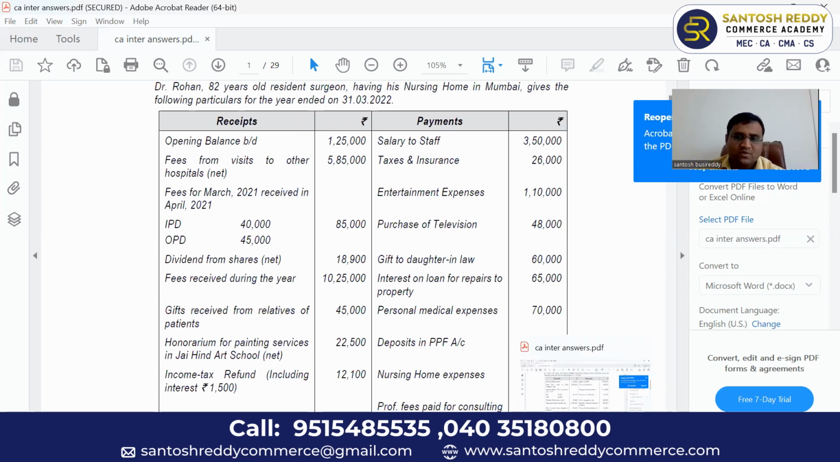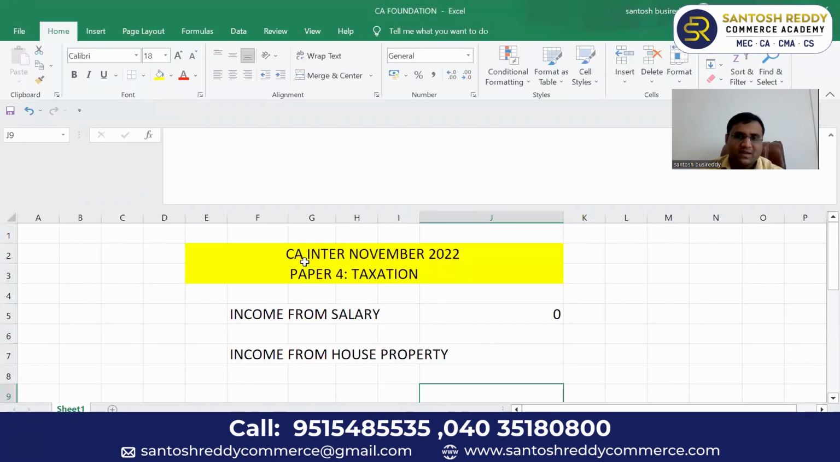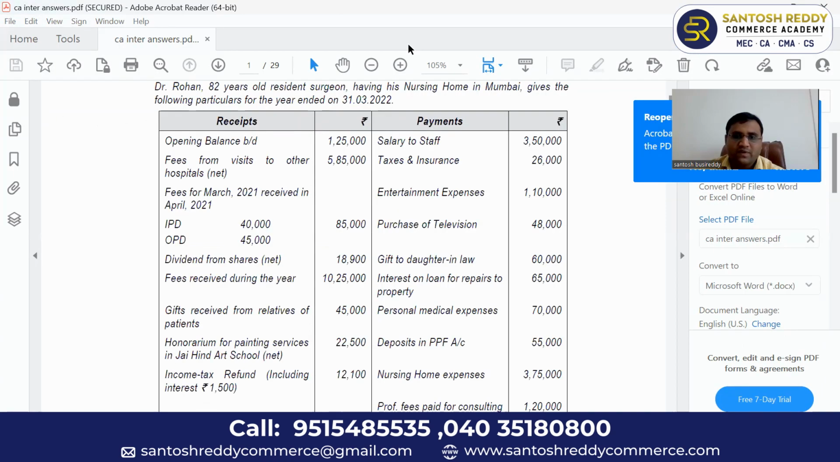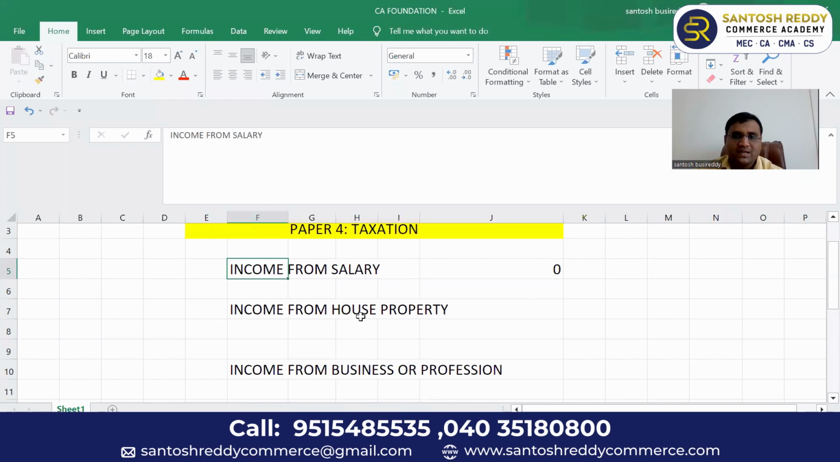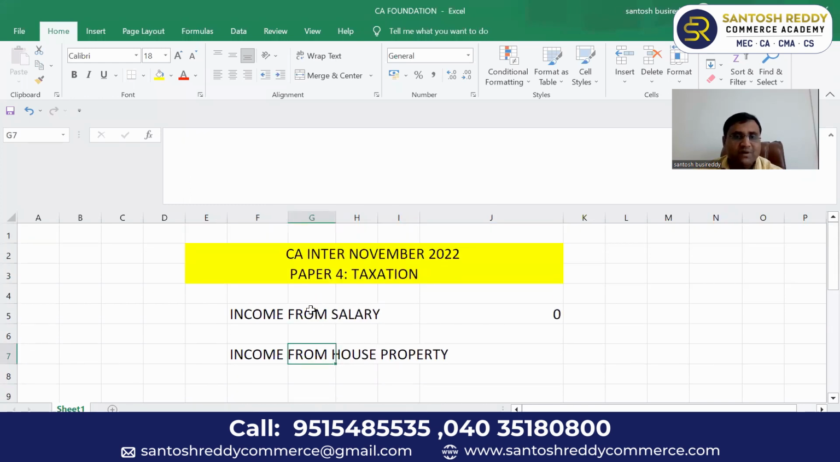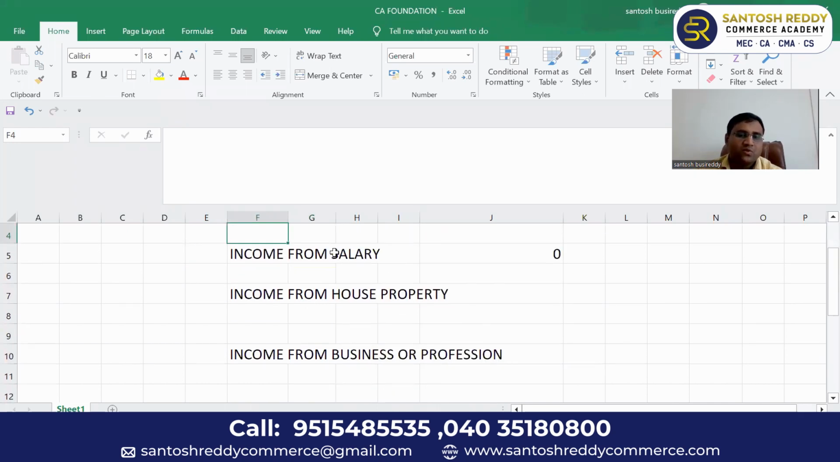First, headwise, you have to see whether he is having any income from salary. No information in the problem about income from salary. First, you have to look at the receipts. Any salary income is there? No salary income. Since he is asking for calculation of total income, meaning all 5 heads of income, you have to look at one head of income after another, whether any information is there in the problem or not. So first head, income from salary: no information, so no need to calculate. Okay, 0. Next, income from house property.